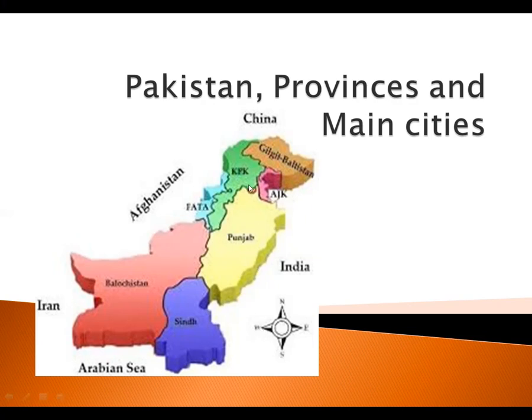In this manner, if we see this map, in the eastern part we can see the province of Punjab, and in the southeastern part the province of Sindh. Then in the western part we can see KPK, or Khyber Pakhtunkhwa, and in the southwestern part Balochistan is located.